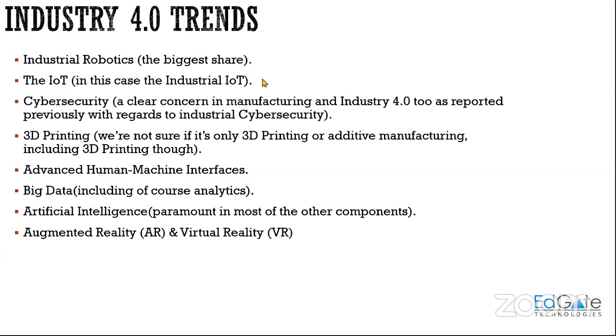Then you would have seen 3D printing, right? 3D printing is also becoming a trending domain in this industry. Then you have advanced human-to-machine interfaces, big data, artificial intelligence, augmented reality, and virtual reality. All these are the trending domains, or parts, in the Industry 4.0 revolution. These are the things being revolutionized in Industry 4.0.